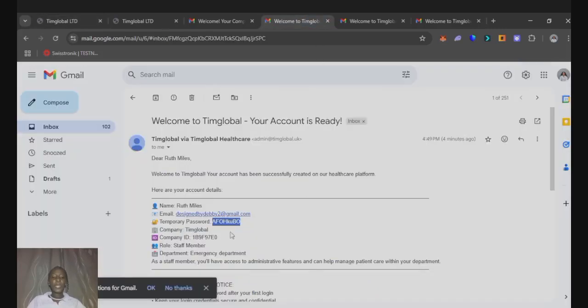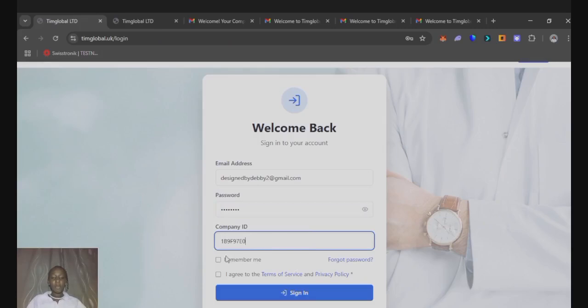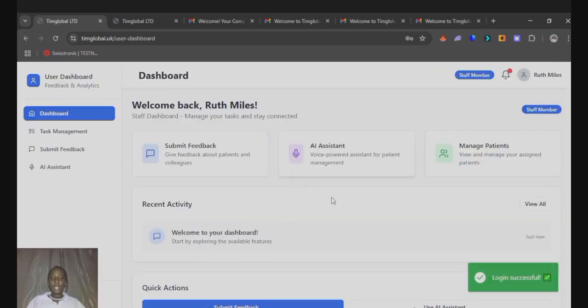Then the complaints ID. This is it. To log in. The complaints ID is unique for each organization that has signed up to this platform. So as a staff member, you have your dashboard where you can perform these actions.